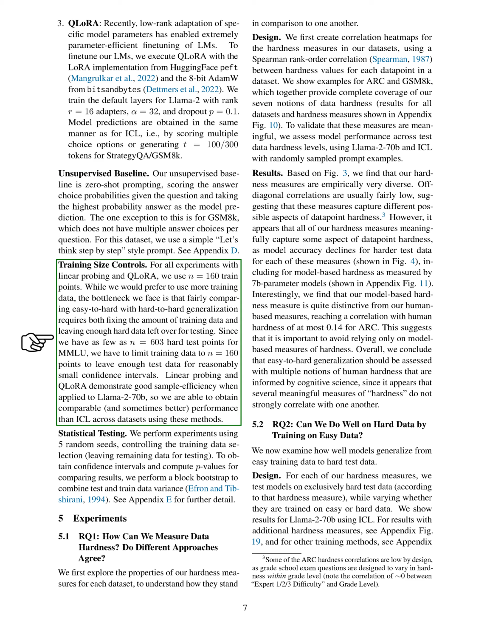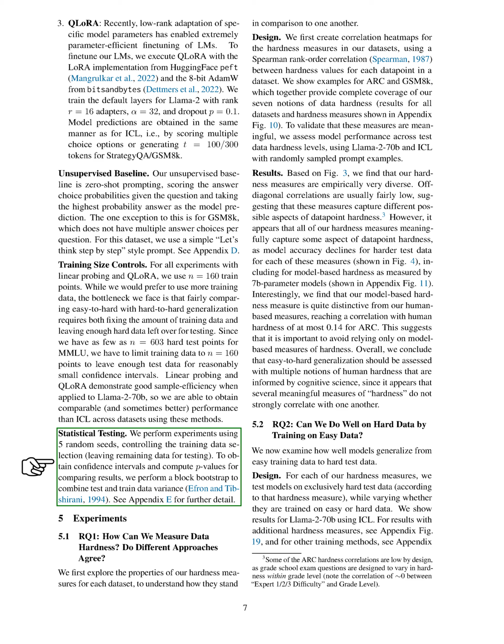For all experiments with linear probing and QLoRA, we used 160 training points. We would have preferred to use more training data, but we needed to ensure a fair comparison between easy-to-hard and hard-to-hard generalization, which required fixing the amount of training data and leaving enough hard data for testing. Despite this limitation, linear probing and QLoRA showed good sample efficiency when applied to Llama 2 70B, so we were able to achieve comparable, and sometimes better, performance than in-context learning across datasets.